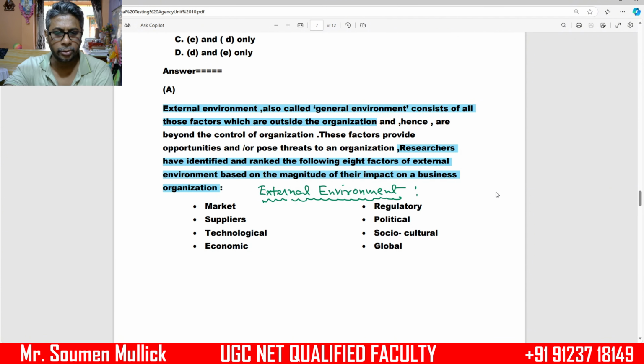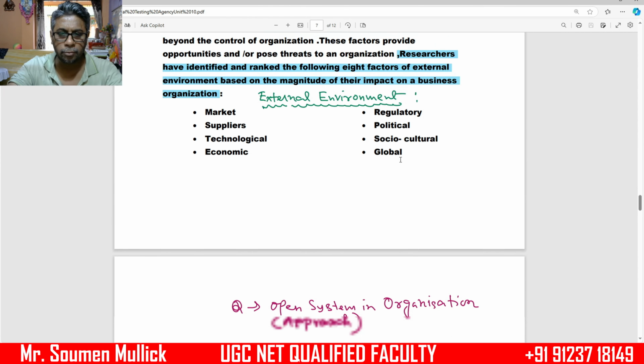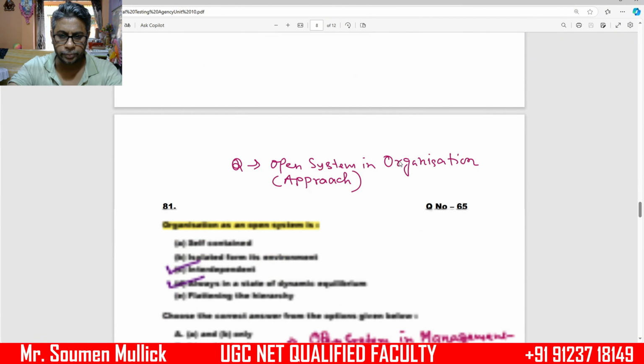According to researchers, they identified and ranked the following 8 factors of the external environment based on the magnitude of their impact on business organizations. Number 1, market; number 2, supplier; number 3, technological factor; number 4, economic factor, regulatory factor, political factor, socio-cultural factor, and global factor. These are the external environmental factors for the organization.